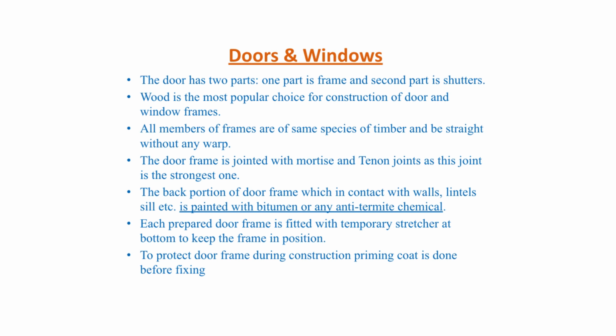The door frame is jointed with mortise and tenon joints, as this joint is the strongest one. The back portion of the door, which is in contact with the walls and lintels, is painted with bitumen or any other anti-termite chemical. Each prepared door frame is fitted with a temporary stretcher at the bottom to keep the frame in position. To protect the door frame during construction, a priming coat is done before fixing.